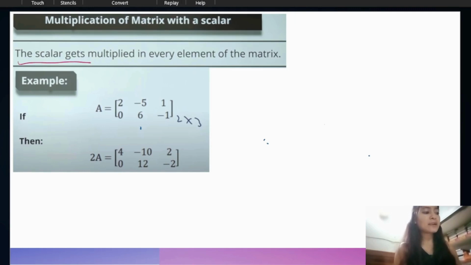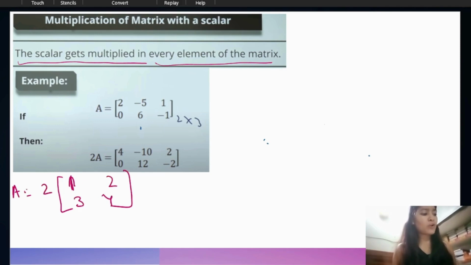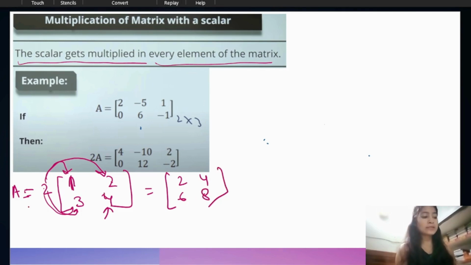The scalar gets multiplied in every element of the matrix. That means, suppose we have any matrix A equal to 1, 2, 3, 4, and we want to multiply this 2 with this matrix A. So what we have to do, this 2 will multiply with each element of this matrix. So we will get 2 times 1 will be 2, 2 times 2 will be 4, 2 times 3 will be 6, and 2 times 4 will be 8.